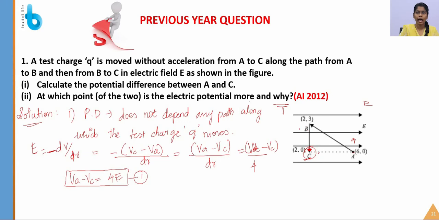As the electric field increases in this region, the potential decreases in this region, that is, the potential difference decreases in the direction of the increased electric field. So this is the reason why the electric potential is more at point C than point A. So the answer for 2 is point C, because the potential difference decreases in the direction of the electric field.